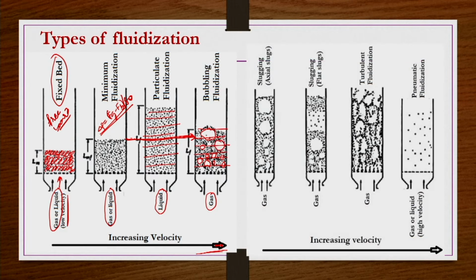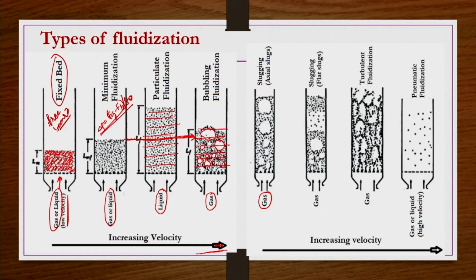Then further, if you increase the velocity, and the fluidizing medium is a gas, and you make the channel or the column in which you have done the packing of the material narrower, then the bubbles forming in the bubbling fluidization increase in size, and slugs may be forming, which may eventually occupy most of the cross section of the bed.